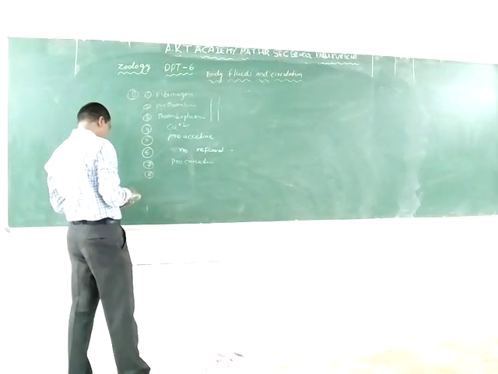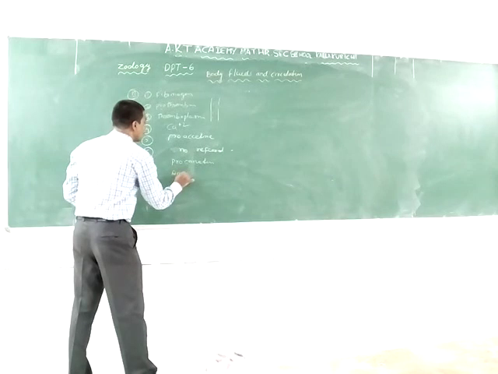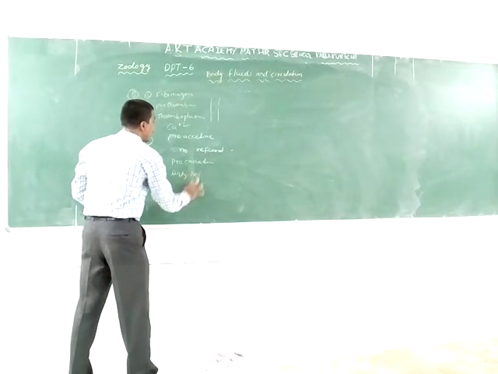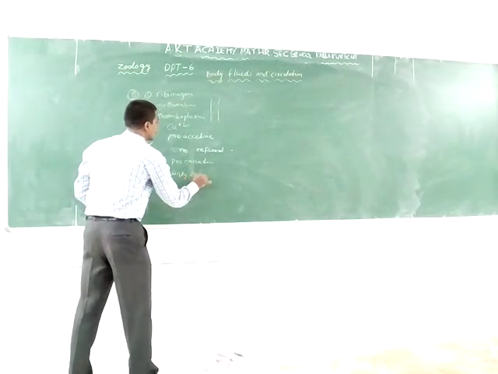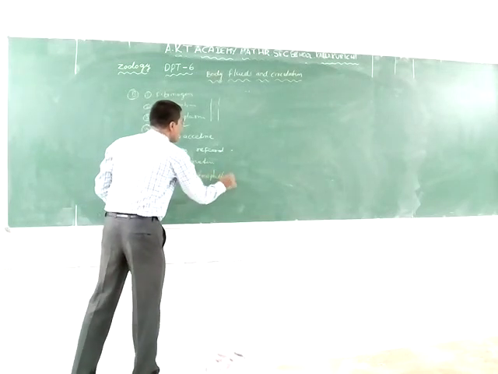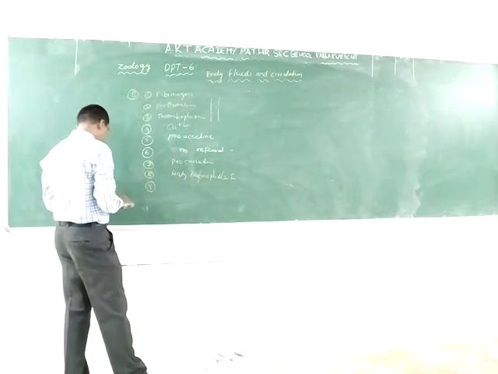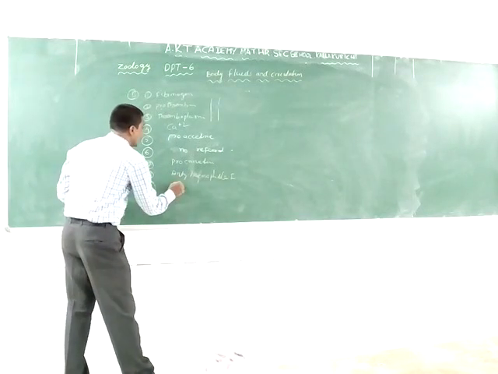The eighth one is anti-hemophilic factor. The ninth one is the Christmas factor.